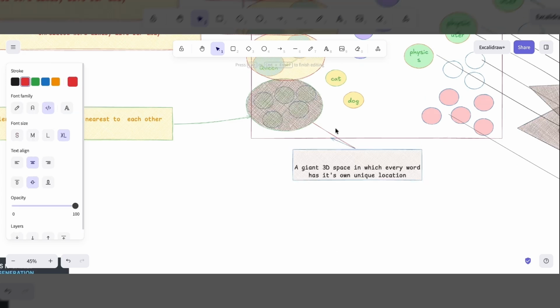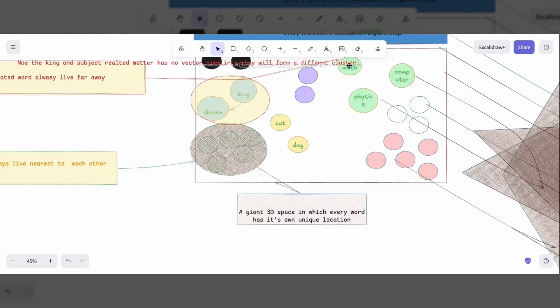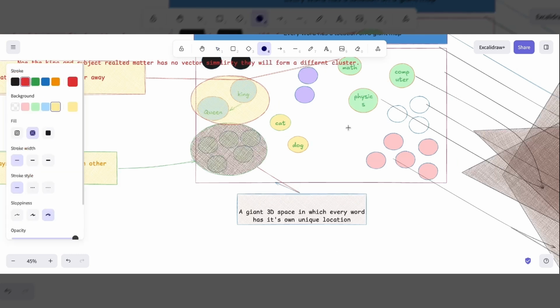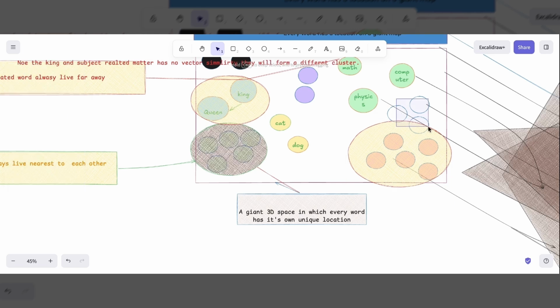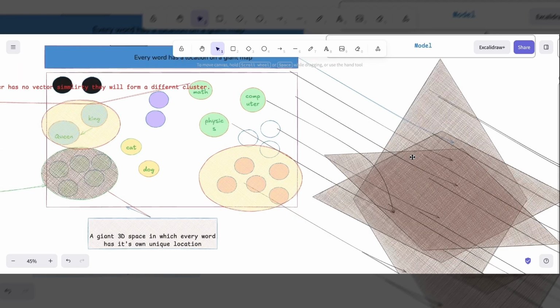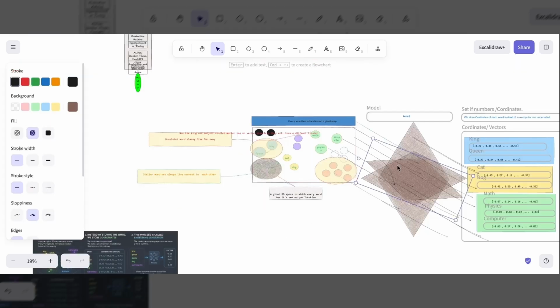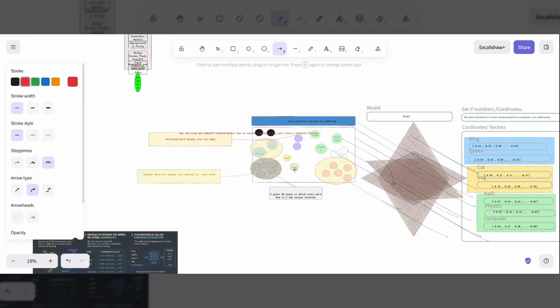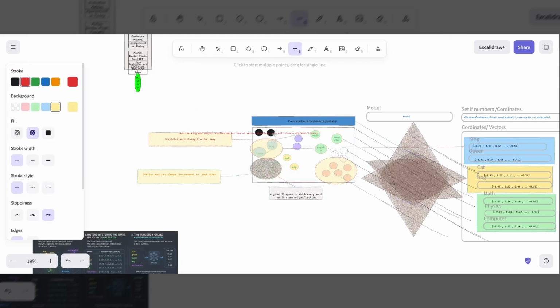The most important takeaway is this: embeddings do not capture spelling. They do not care whether words look similar. They capture meaning. The model isn't asking, do these words have the same letters? It's asking, do these words live in the same neighborhood on the map of meaning? And that's the foundation of how modern AI understands language.